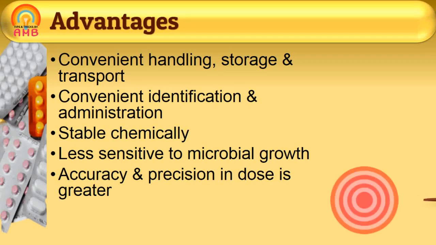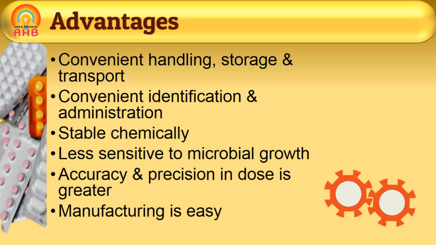And final advantage is that manufacturing of solid dosage forms is very easy as compared with other dosage forms. Manufacturing problems are very few as compared to liquid or semi-solid dosage forms. That's why its manufacturing is very easy. So these are the advantages of solid dosage forms.